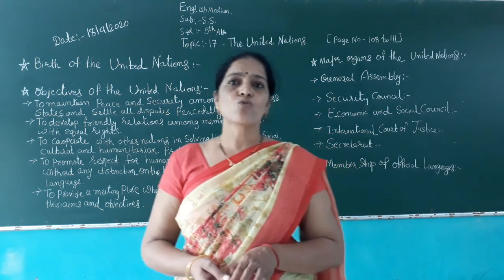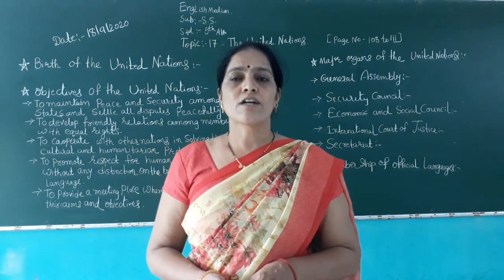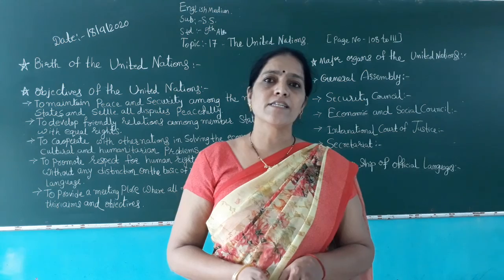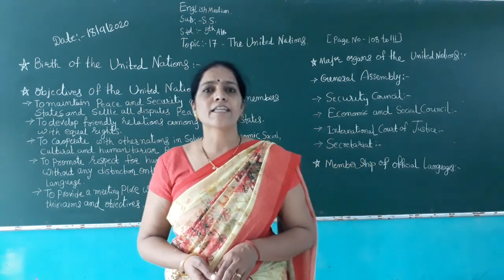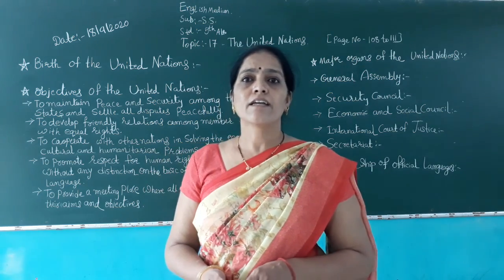American President Roosevelt, British Prime Minister Winston Churchill and Russian leader Stalin met in Tehran, the capital of Iran.